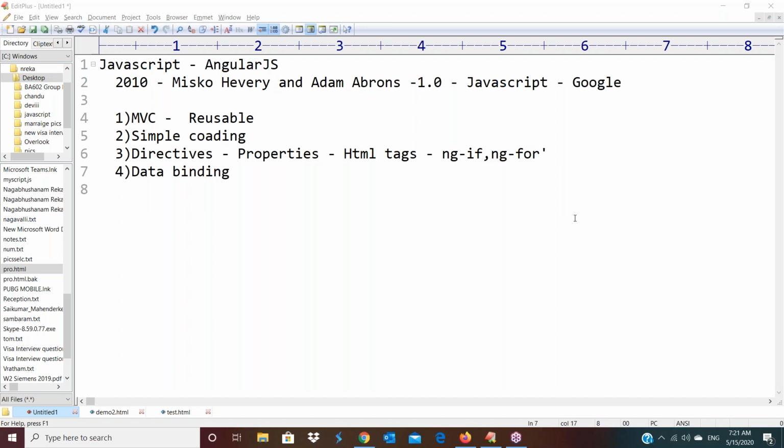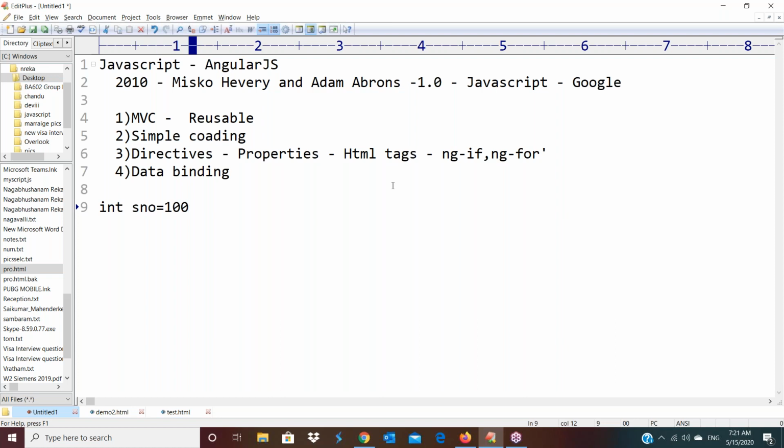So let me continue with the next feature of AngularJS. Now we are going to discuss the data binding concept. What is data binding? In any technology like JavaScript or Java, we declare variables. For example, here I have taken one variable: int serialNumber = 100.